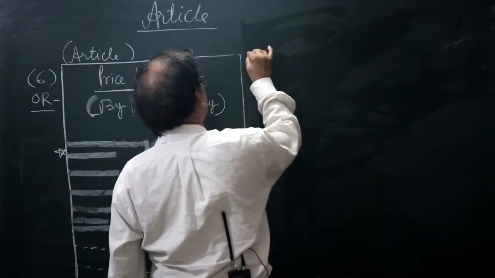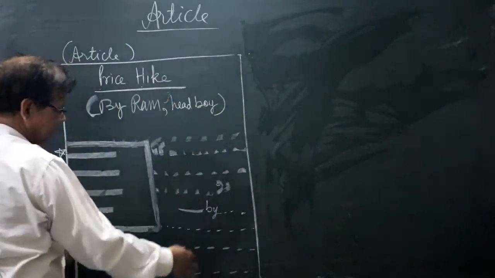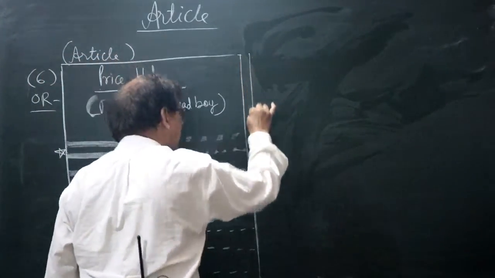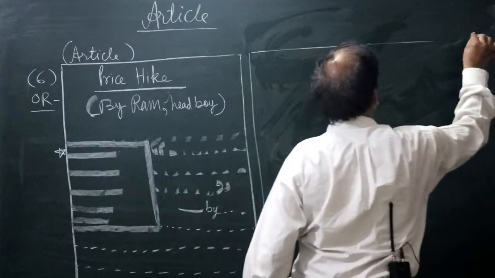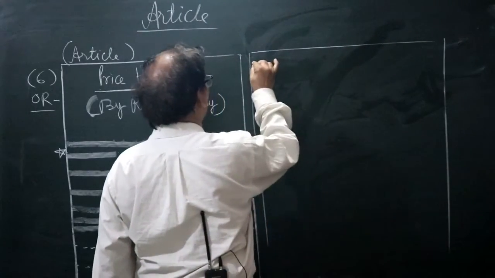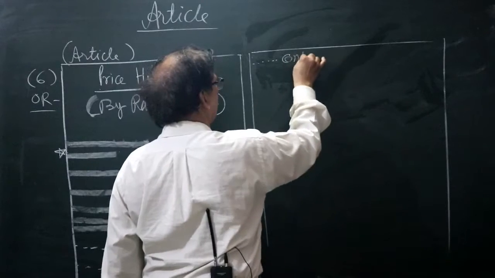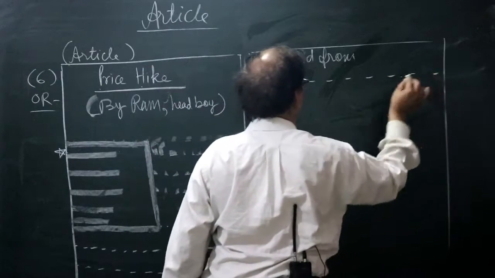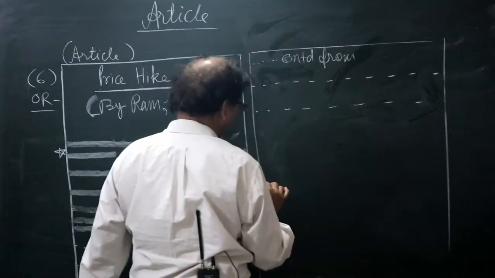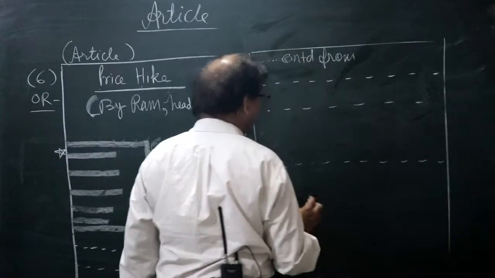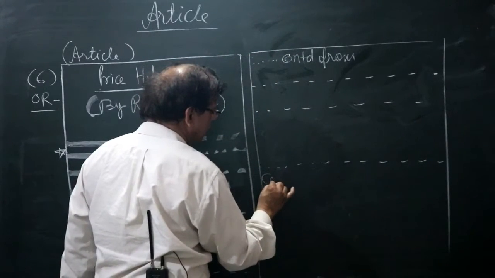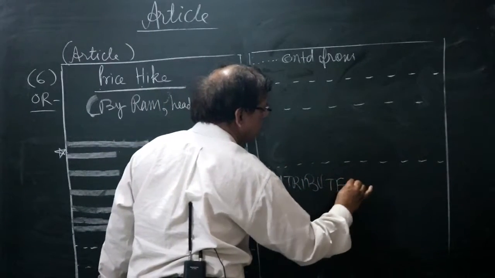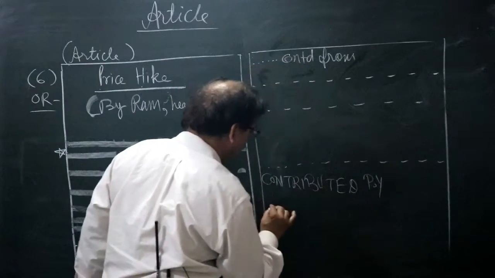Then write, continued from. If it is the first page and it is not complete, and you are writing the second page also, write continued from. Last of all, if you think whatever you want to write is complete, then write, contributed by, and the name.